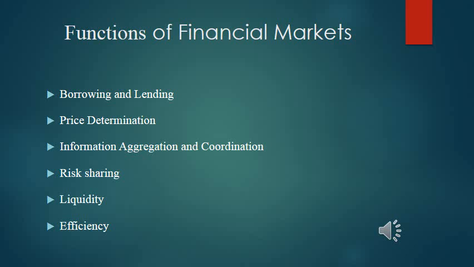Let us briefly explain these points. First one, that is borrowing and lending. It is very clear from the term. Financial market permits the transfer of funds from one agent to another for their investment or consumption purpose. And another one, that is price determination.